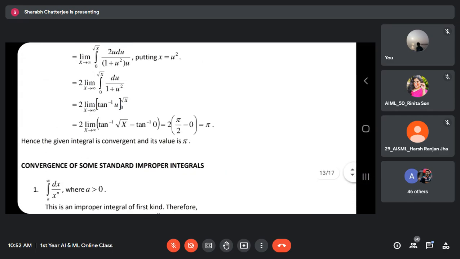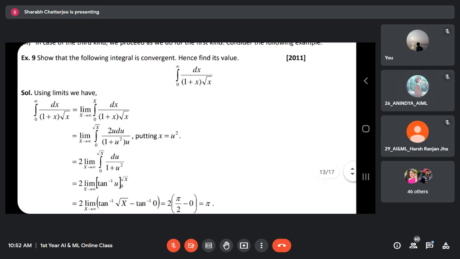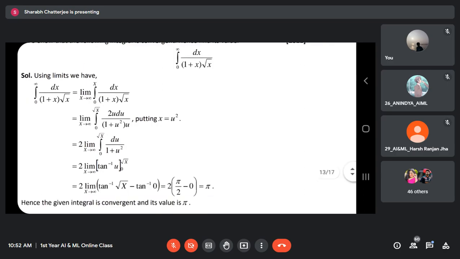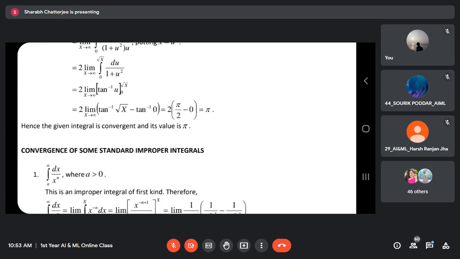For example, you did this one. This was third kind. Generally in third kind, when you did the substitution, the problem was with the point x equal to 0. Because of substitution, it was waived off. But in this question you cannot do that. If it becomes third kind, it will be very difficult to solve. That is the problem.